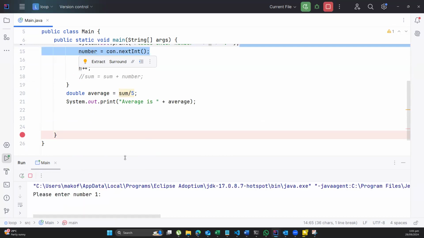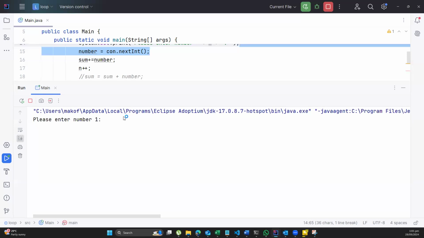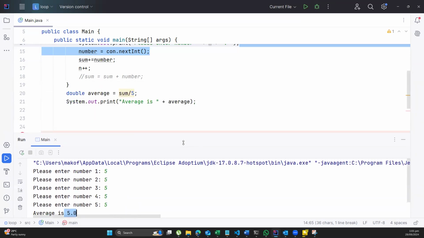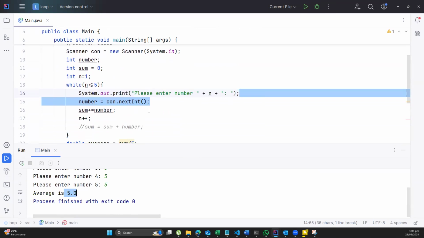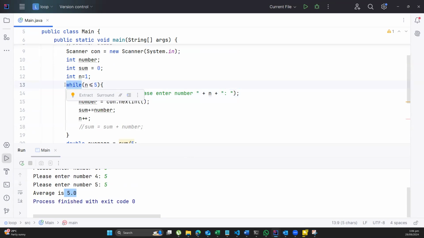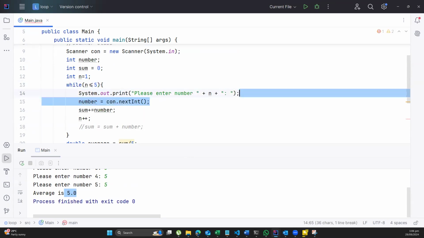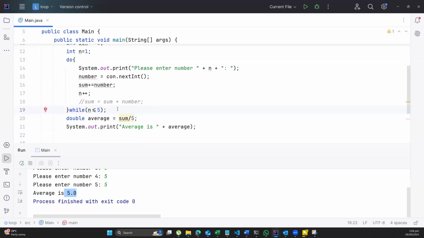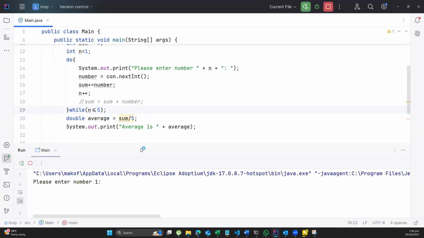So when I click here, I have, please enter number 1, which is, let's say, 5. Number 2 is 5, 3 is 5, this is 5, this is 5. So my average is what? 5. So it works just like how the other one works. It is the same thing for the do too. So for do, I'm going to change this one and turn it into do. But the do has the while statement at the bottom. And remember, don't forget that the while statement at the bottom has a semicolon. So the same structure, I'll run it.